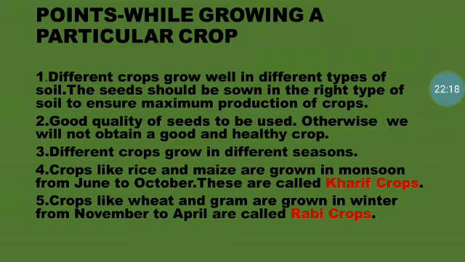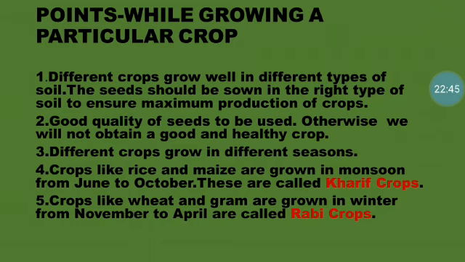And then children, there are different seasons for growing different crops. Okay, there are two types of seasons. One is Kharif crops and the other one is the Rabi crops. So Kharif crops are the seeds that are sown at the beginning of the rainy season, and that's why they are also called monsoon crops.